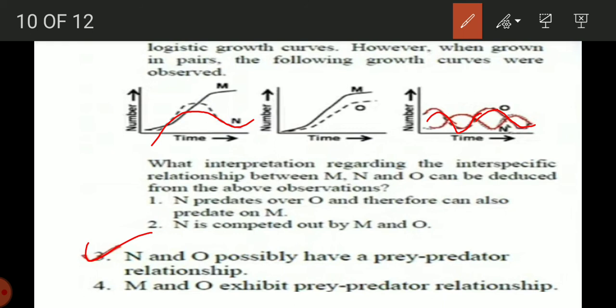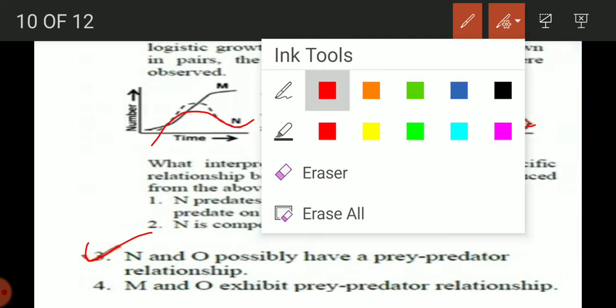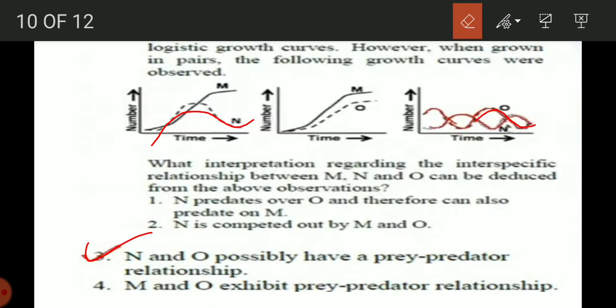The answer is 3. N and O possibly have a prey-predator relationship. You observe these graphs very carefully. You can get the correct answer when you look at the third option. N and O, there is a zigzag like model.